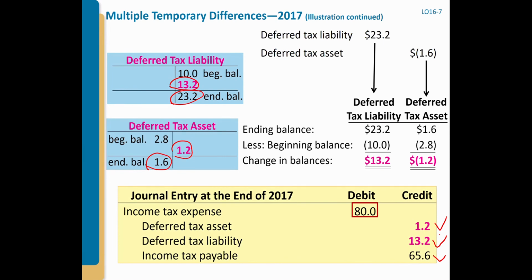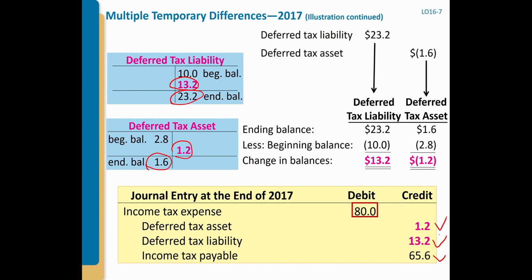When we have multiple temporary differences, you just separate, right? You just analyze one by one, and then you group. Group those future taxable amounts together, group those future deductible amounts together, okay? And then you calculate the balance of the deferred tax liability and deferred tax assets, and then you write the journals like this.